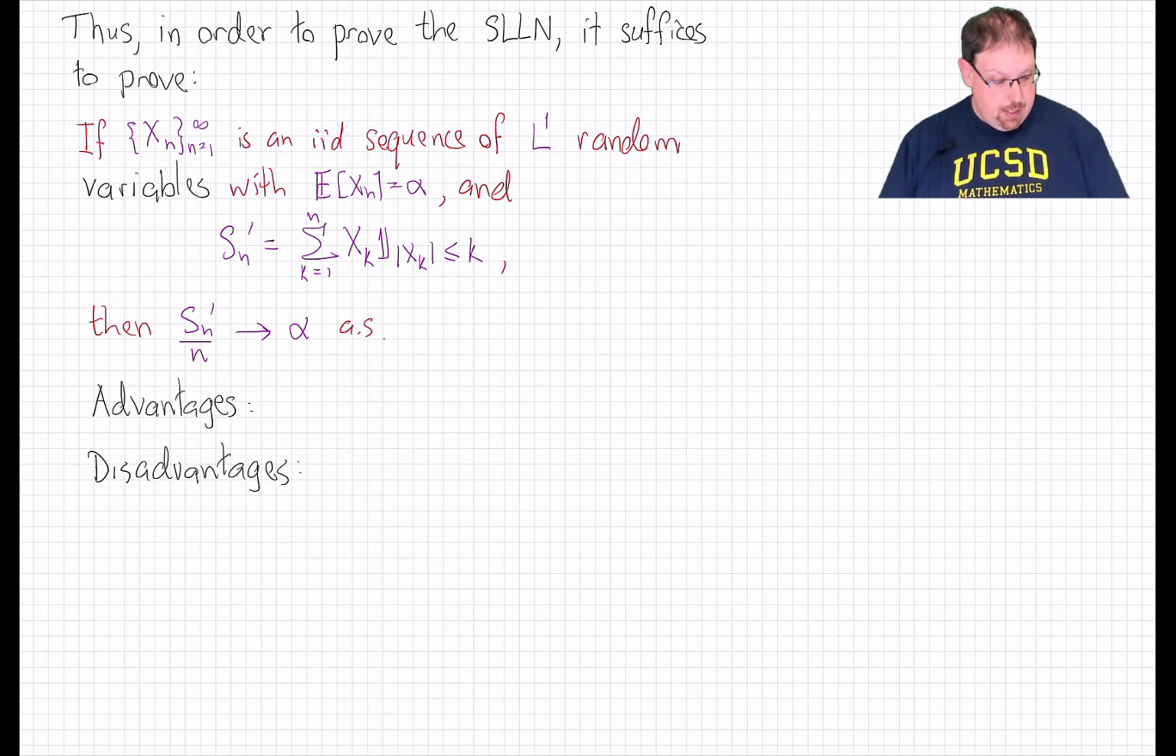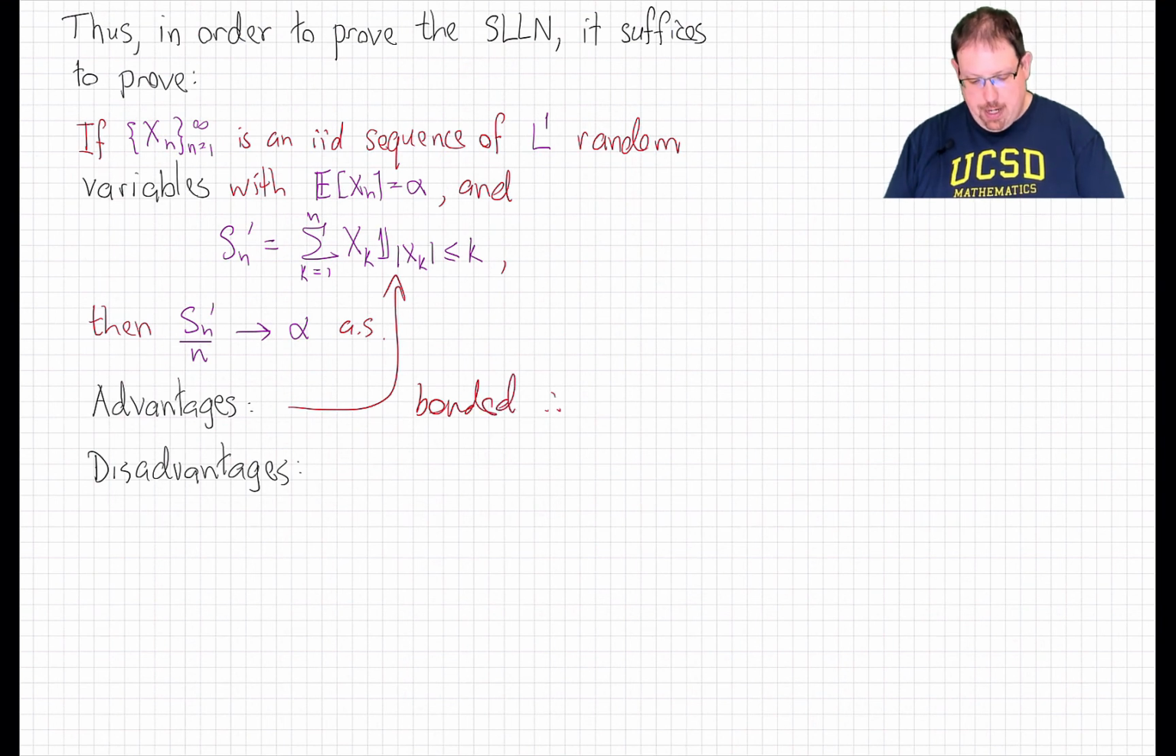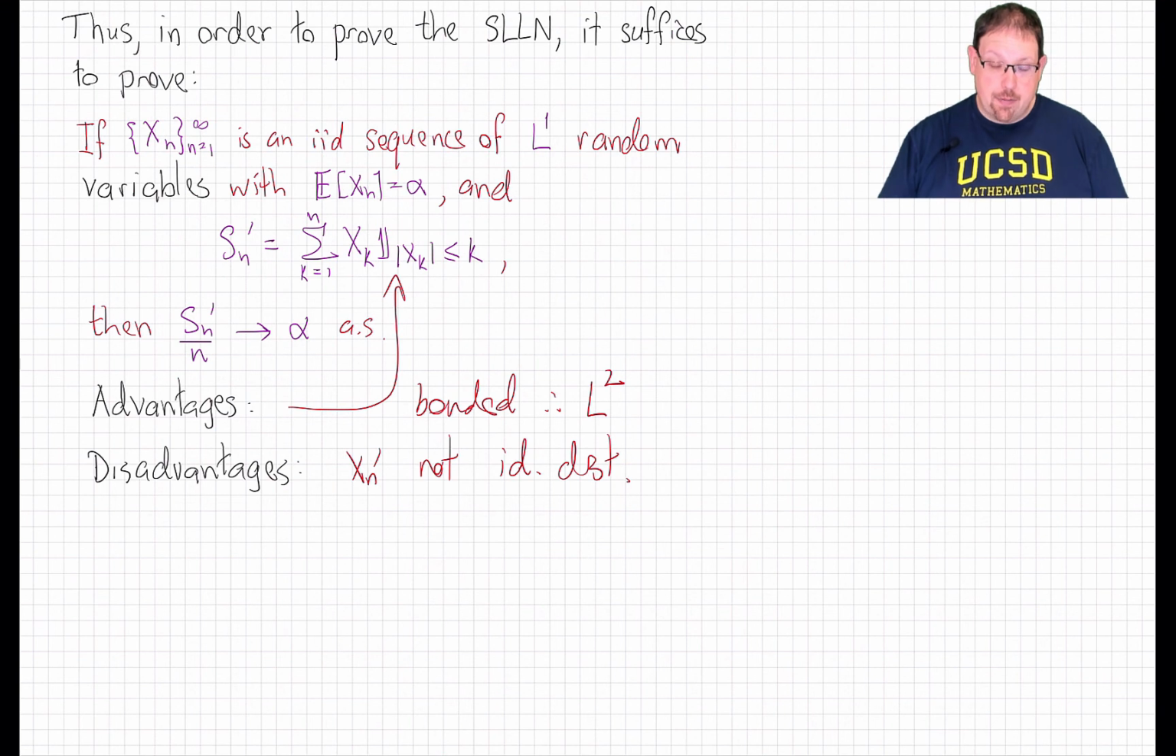The advantage of this approach is that we have replaced all of the original random variables that are only assumed to be in L1 with bounded random variables, which are therefore in L2, and we can use L2 methods in order to prove the convergence. The disadvantage is we've given something up. The original random variables were independent and identically distributed. The new random variables, which are cutoffs of the old ones, are still independent. That's crucial here. But they are not identically distributed. That's going to create some headaches for us.